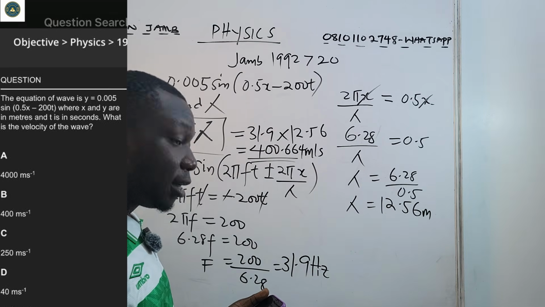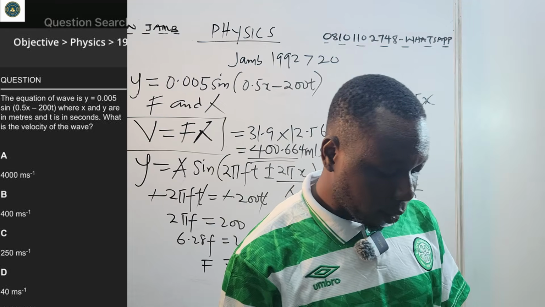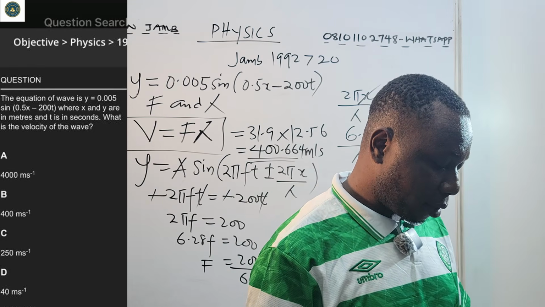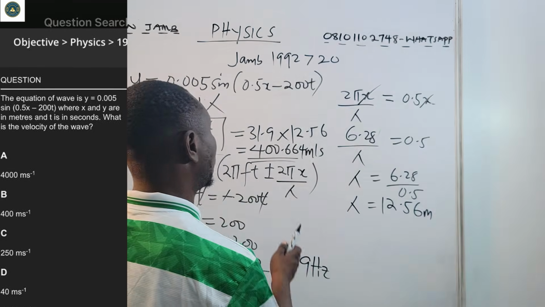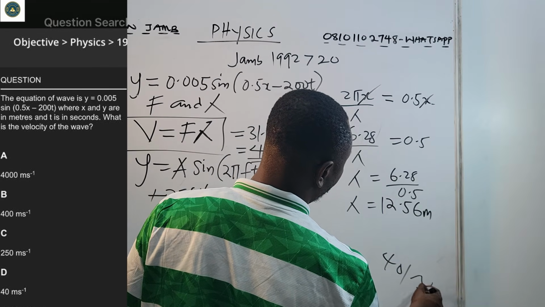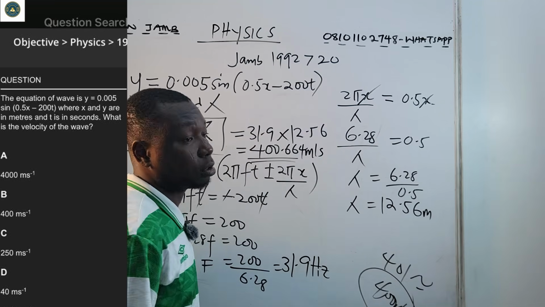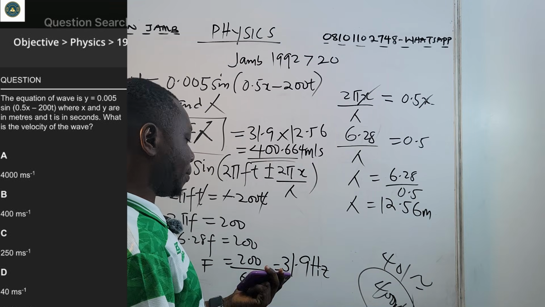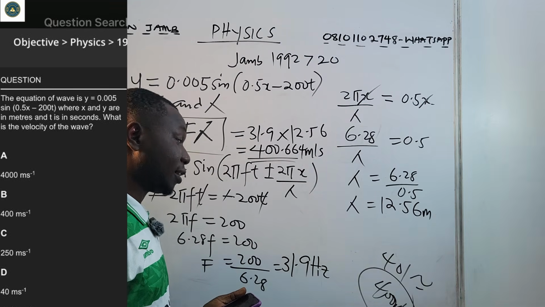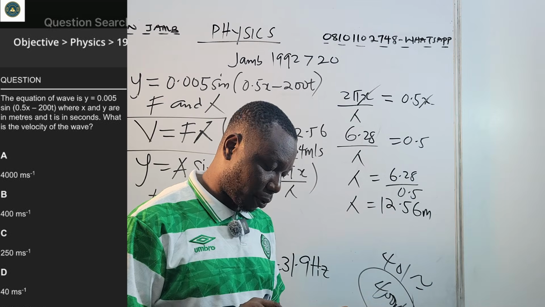If you check, option A says 4,000 meters per second. So the correct answer there is B, 400 meters per second, because if I have 401, 401 is approximately 400 meters per second. So that is that on that problem.